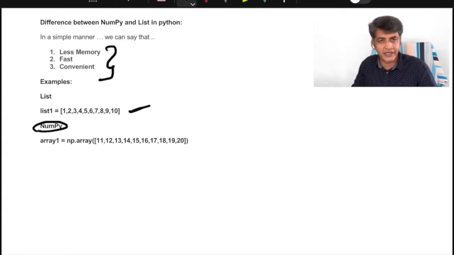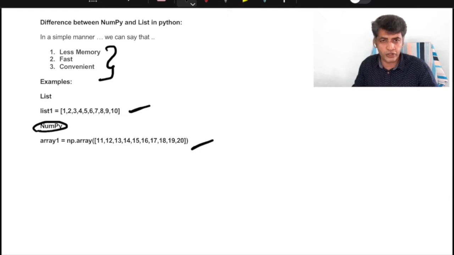Within that I can add a number of elements, that is, the number of items inside the array. So this is the simple form of implementation, or you can remember how you can implement a list and how you can implement an array using NumPy, right? In the coming session, we are going to discuss with a coding example how we can implement a list and how we can implement NumPy for array operations. Then we can compare them also.